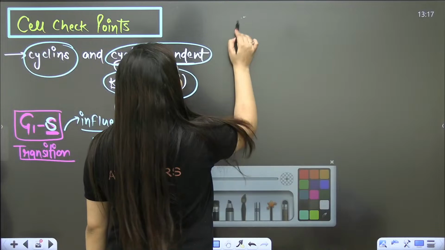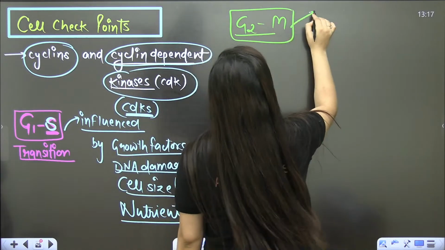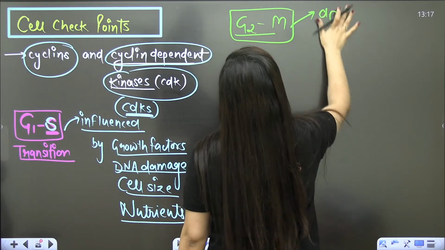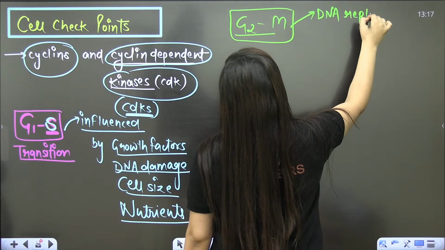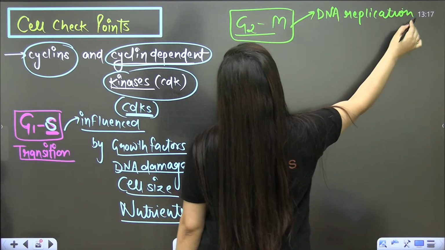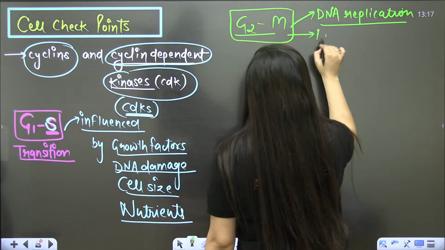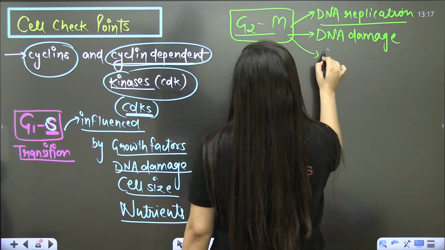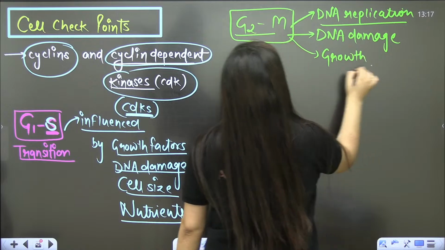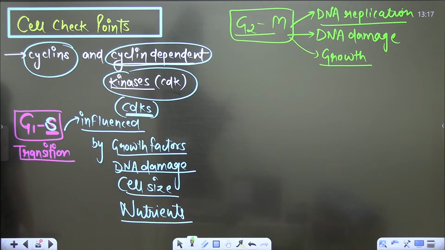Now G2 to M transition means exiting G2 and moving into M. Here, what will they check? One thing for sure is DNA damage. Firstly, whether the DNA replication is proper and error free. If there is any error, the cell division will stop. The DNA damage will also be checked, and obviously the growth of the cell will also be considered. So these are the checkpoints.